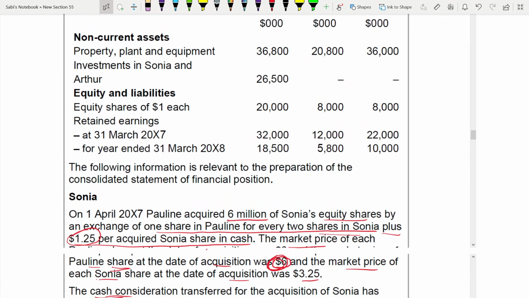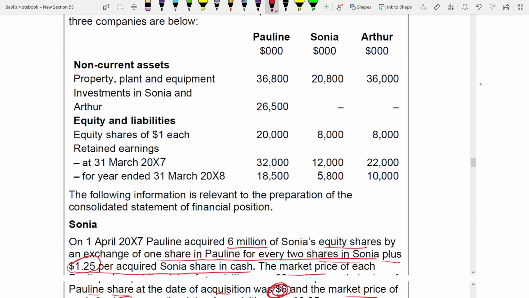So here when you're taking it, you have to take Poland's share. Even if it's subsidiary, you cannot add equity shares of the subsidiary. You always take the parent, that is Poland. So this 20,000 and the retained earnings. On what date? On 31st March 2007, at this date, the acquisition date.